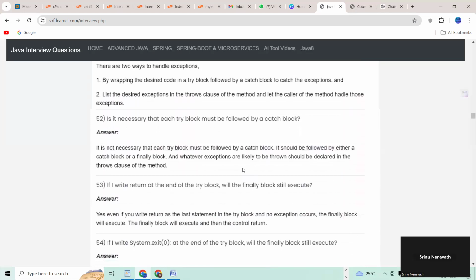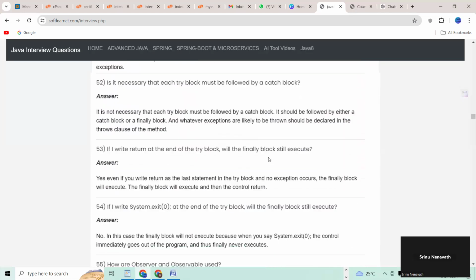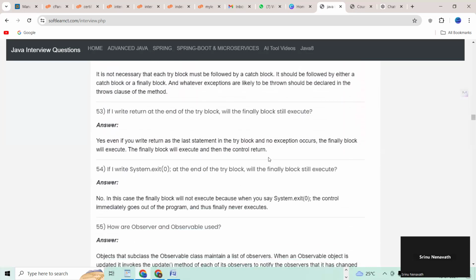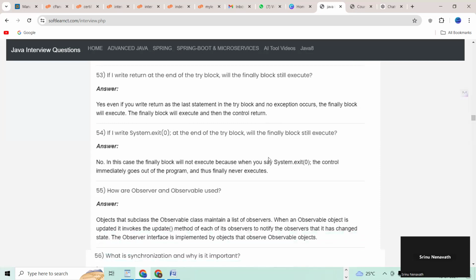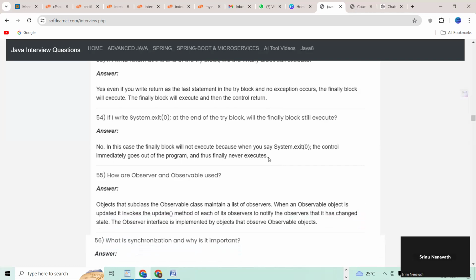Is it necessary that each try block must be followed by a catch block? 53. If I write return at the end of the try block, will the finally block still execute?